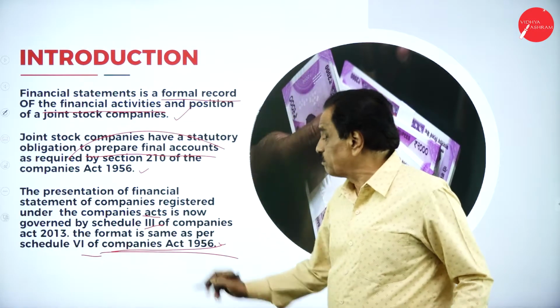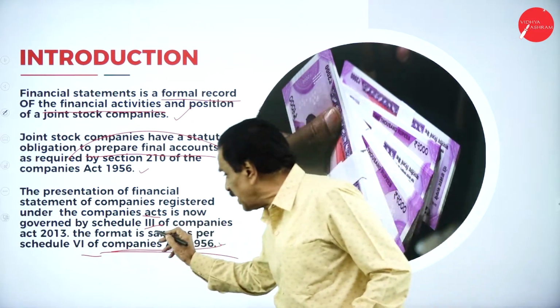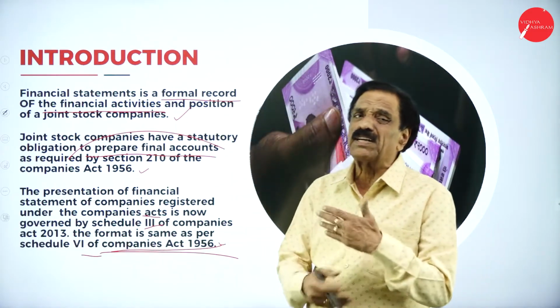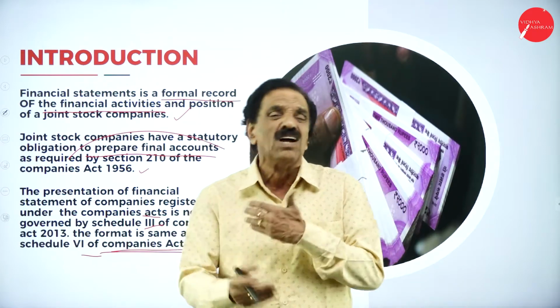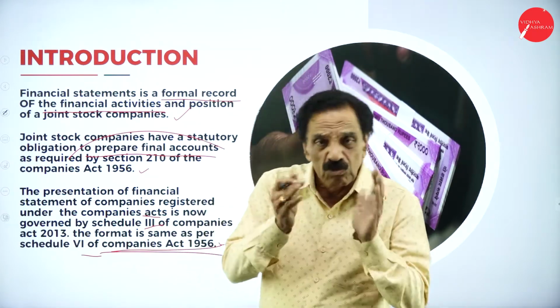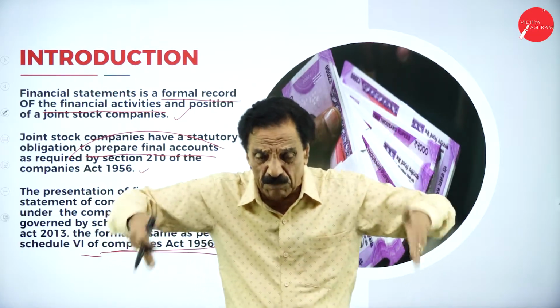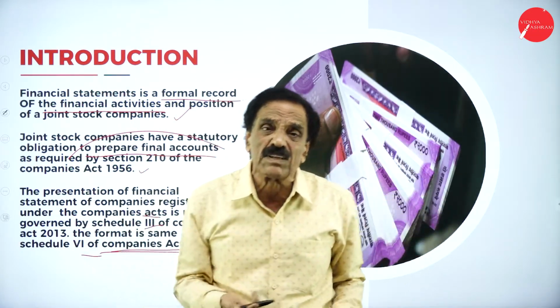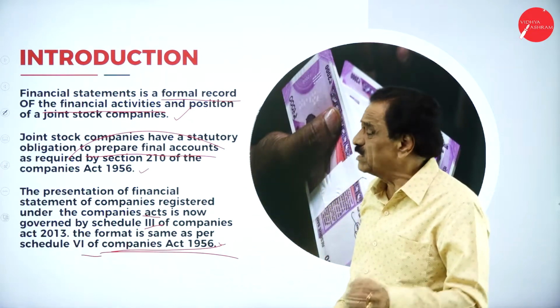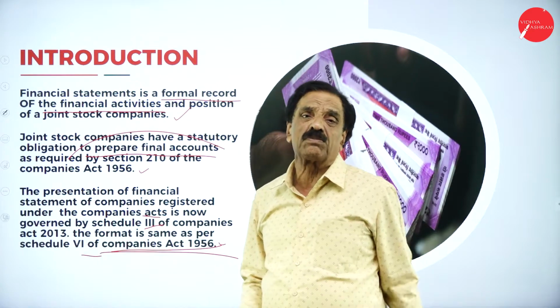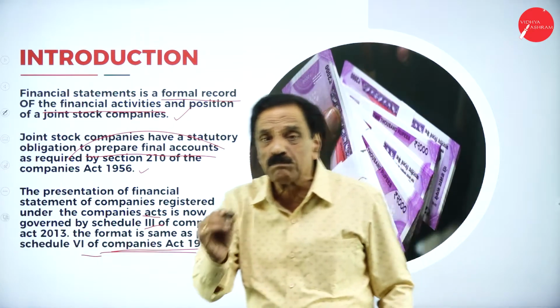The Companies Act has been changed to Schedule 3 of 2013, and so many changes have taken place from 1956 to 2013. So far we prepared the final account in horizontal form; today we are going to prepare it in vertical form. There are certain schedules, and according to the schedules only you have to prepare the final account.